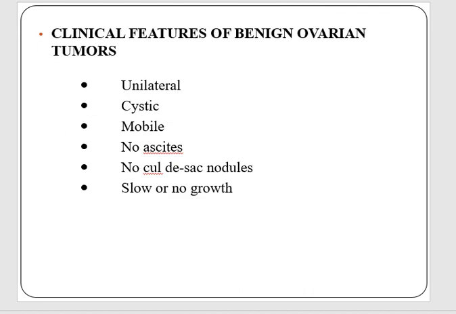While clinically these benign ovarian tumors are again unilateral, and they have a cystic feeling, and they are usually mobile. No associated free fluid or ascites is present, and no nodules are felt in the cul-de-sac, and they are either having a slow or no growth.